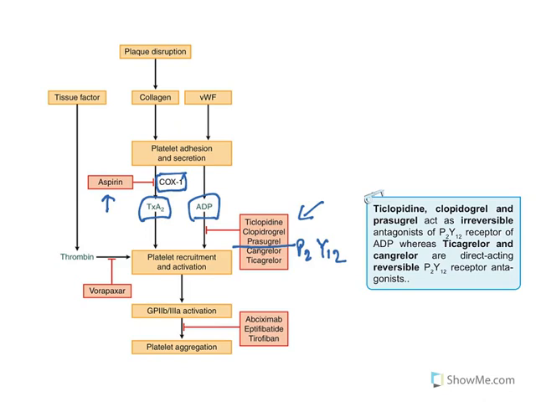Now, after that, GP2B3A activation is also inhibited by these drugs: abciximab, eptifibatide, tirofiban. Whereas thrombin binding with the receptor is inhibited by vorapaxar. These are all the drugs. Take a screenshot of these drugs. This is a very important slide.